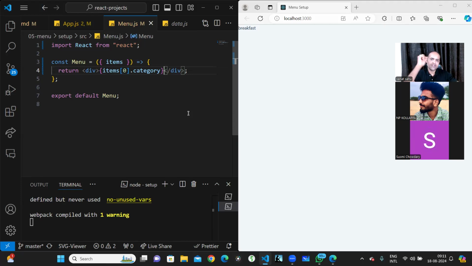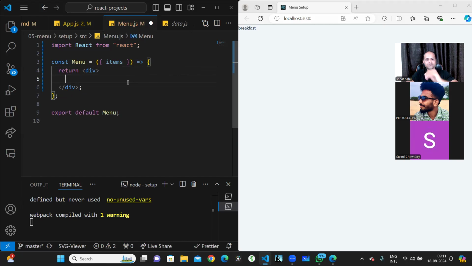Now this is a very vague thing that I just did like this for showing you. Now we have to show it on the screen. How to show it on the screen? Anything you want to show in React, we can write in parentheses, like how we wrote. I have the items, but before entering the items, I should know what is there in the item now.